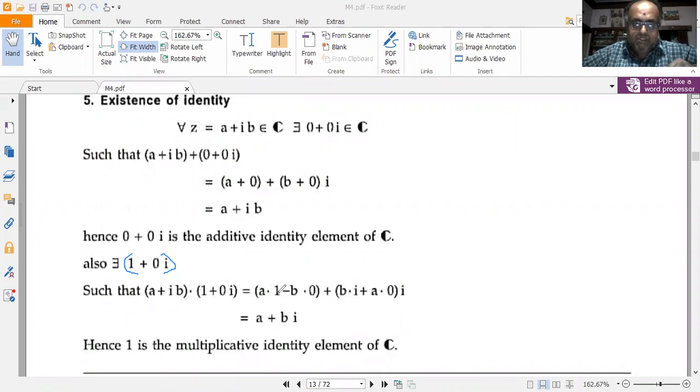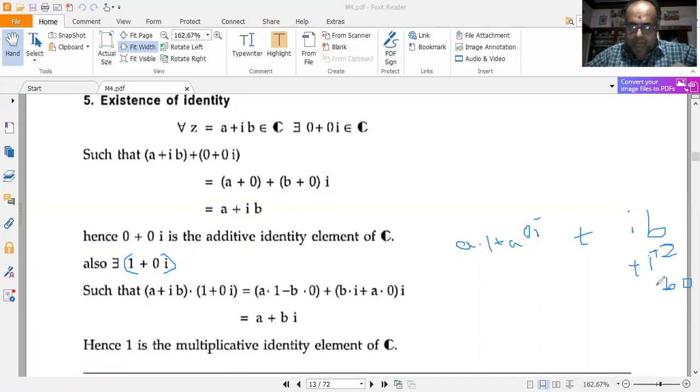You may ask, how did this minus b come here? i into i is how much? So let me multiply. I get a into 1 plus a into 0 into i plus ib plus i squared into b into 0.